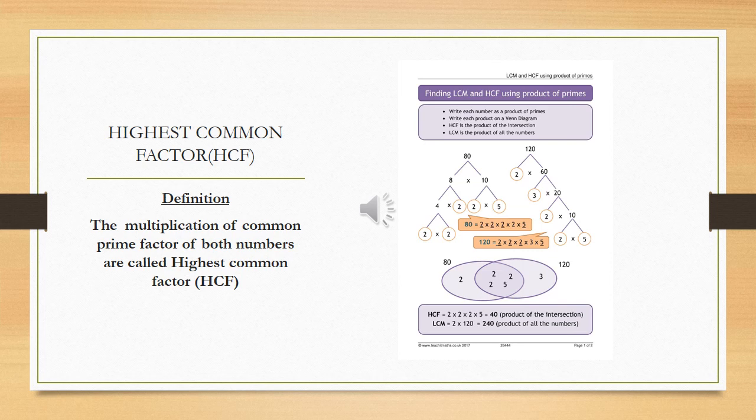If we have to take out the common factors of both of these numbers, in the next picture below, in an oval, we have 3 times 2 and 1 time 5 common in both numbers. We have to multiply these common factors, and the answer that comes is called HCF. Hope you understand it.